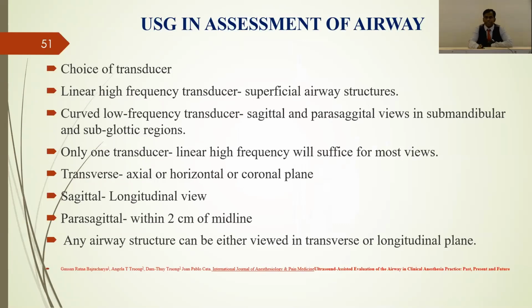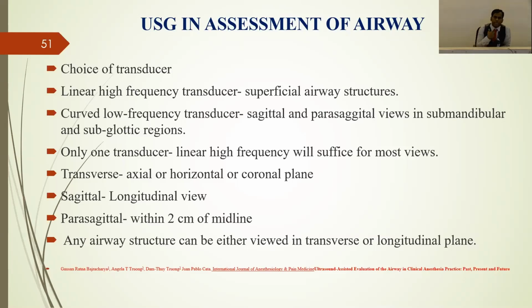Then use of USG. We are using USG in and out during nerve blocks, and now they are using it in the ICU. So beyond the blocks, you can use it for assessment of the airway. Which transducer should you use? A linear high frequency transducer, which is helpful to see the superficial structures, and a curved low frequency transducer, used in sagittal and parasagittal views, where the submandibular and subglottic regions can be seen. If you have only one option, then you should take the linear high frequency, which will suffice for most of the views.